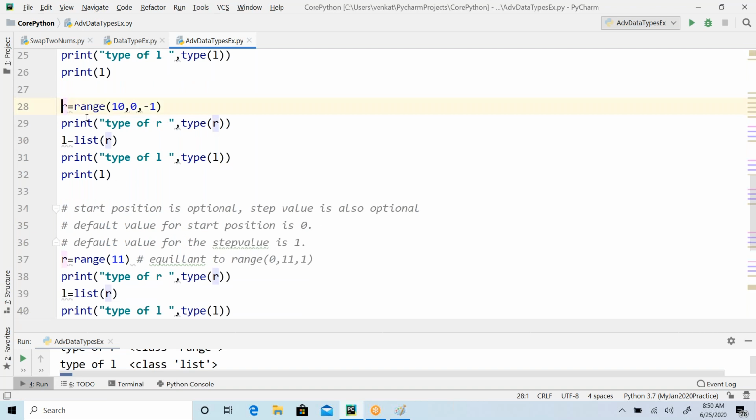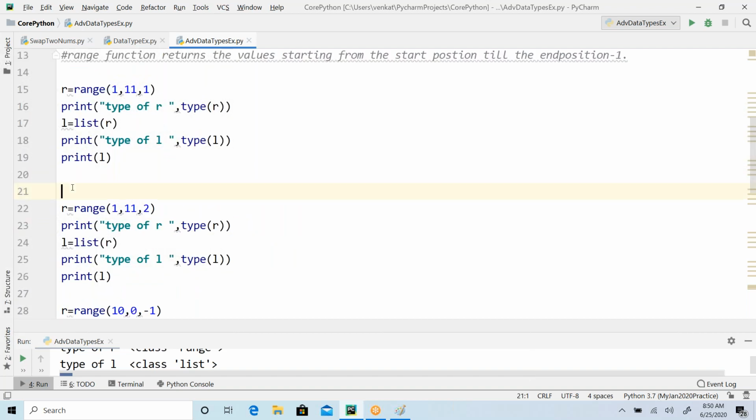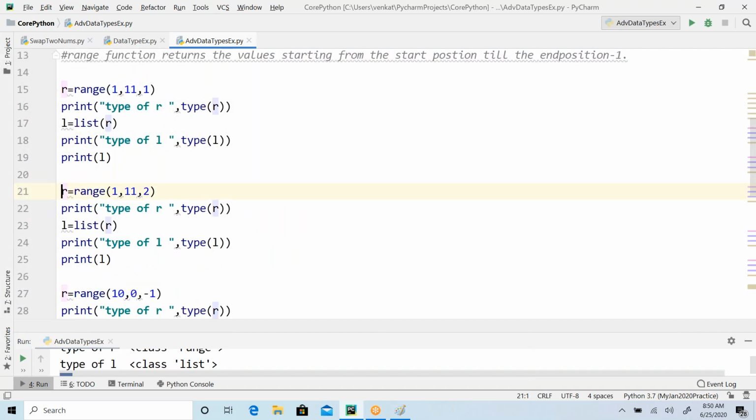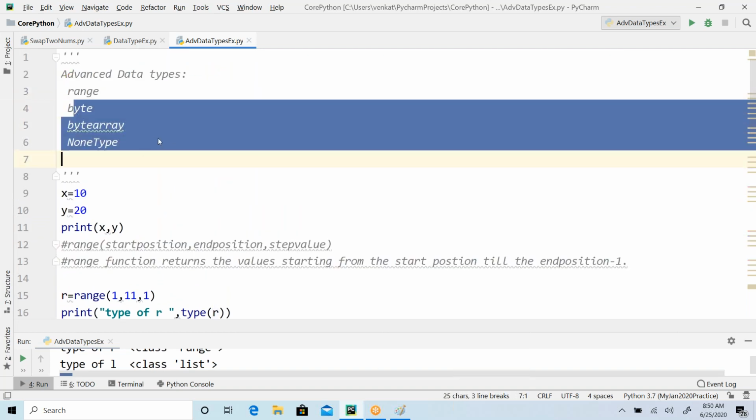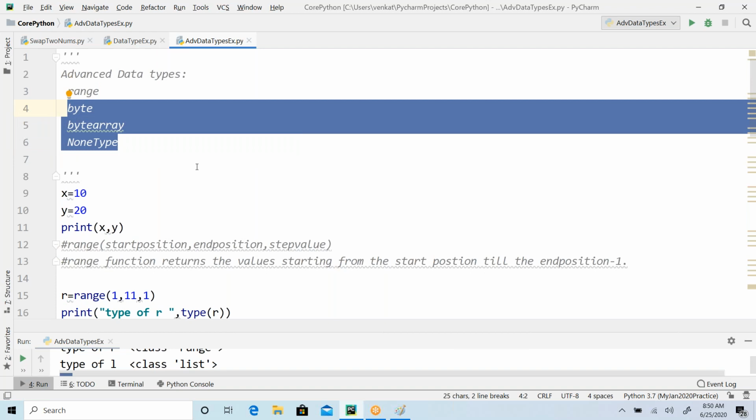Okay guys, hoping you understand the range function clearly, everybody. We are going to work on multiple programs using this. As soon as we are done with the flow controls, we are done with the data structures. Now let's move on to the other data types: byte array, none type.